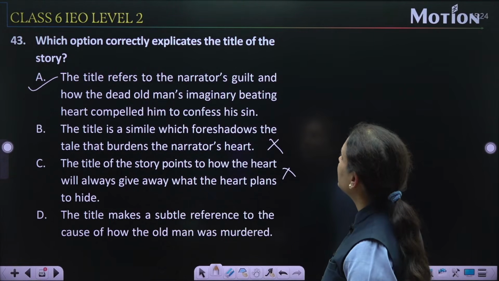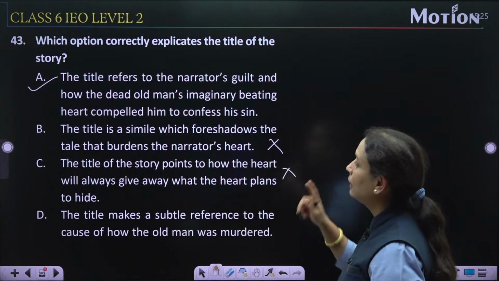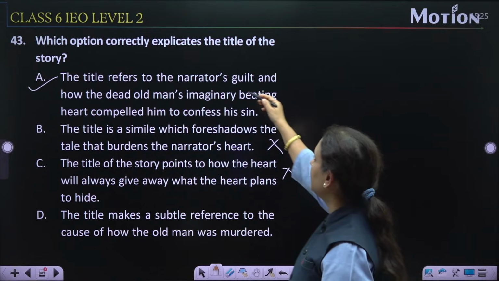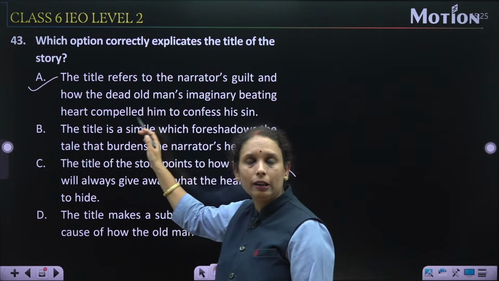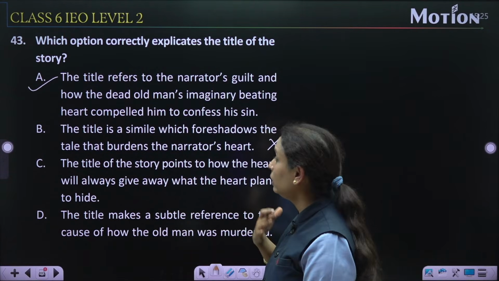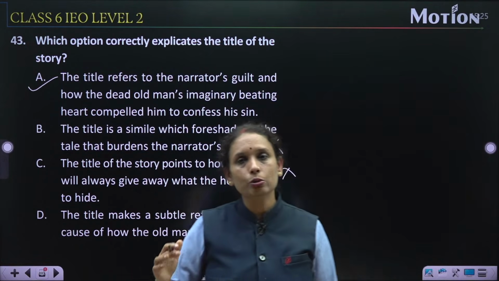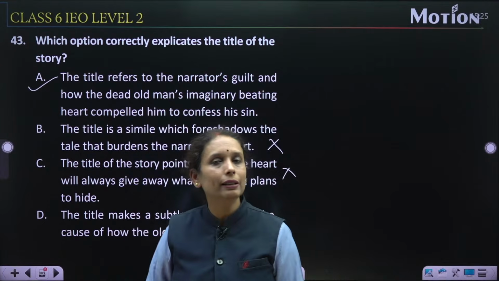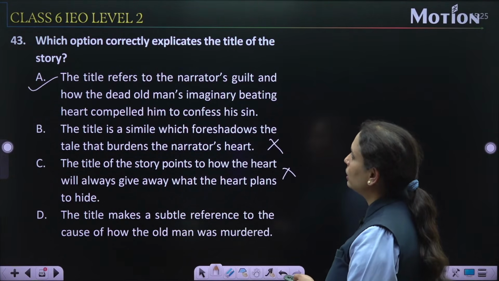Which option correctly explains the title of the story? That is, the title refers to the narrator's guilt. Narrator की guilt को बताया गया है. And how the dead old man's imaginary beating, उसकी heart beat जो beat हो रही थी old man की जो मर चुका है, compelled him to confess his sin. उसके sin को, उसके पाप को confess करने के लिए उसको किस तरह से compel करता है? तो option number A is the right one.